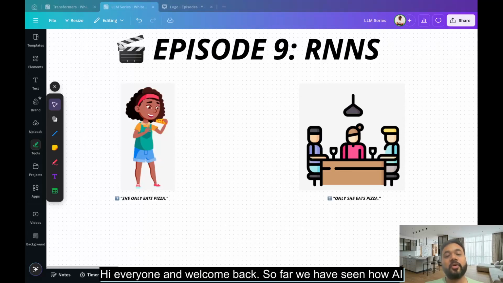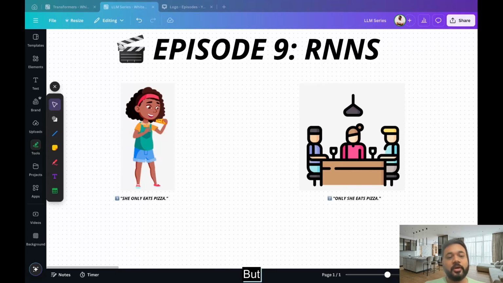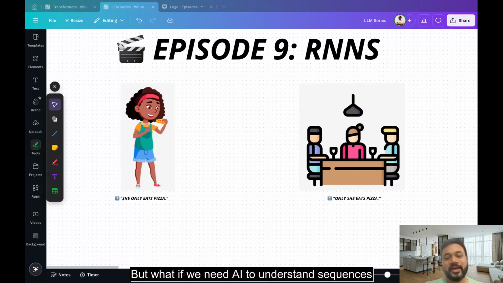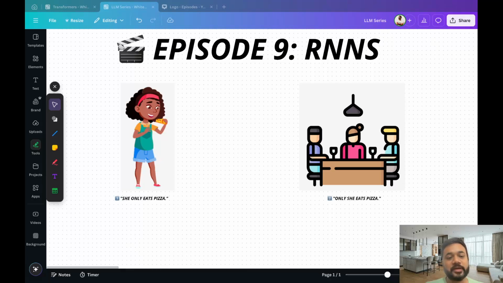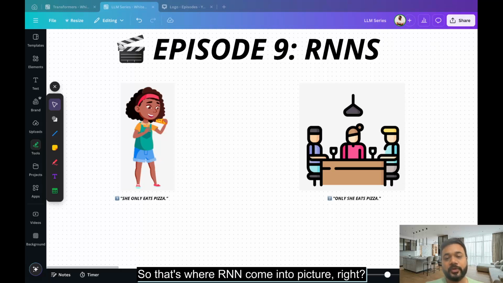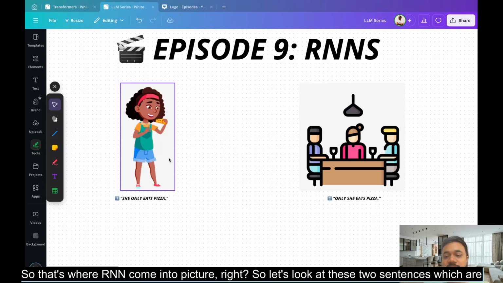So far, we have seen how AI understands individual words and documents. But what if we need AI to understand sequences like sentences, speech, or even time-based data? That's where RNNs come into the picture, right? So let's look at these two sentences which are present over here.